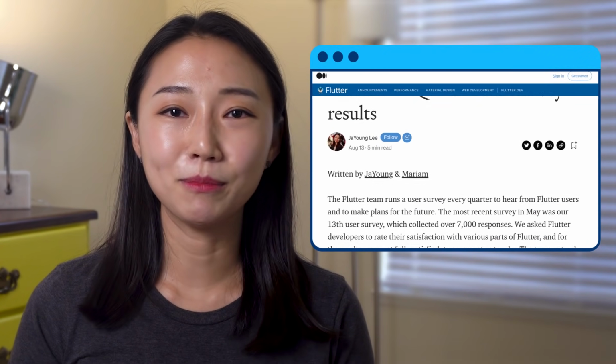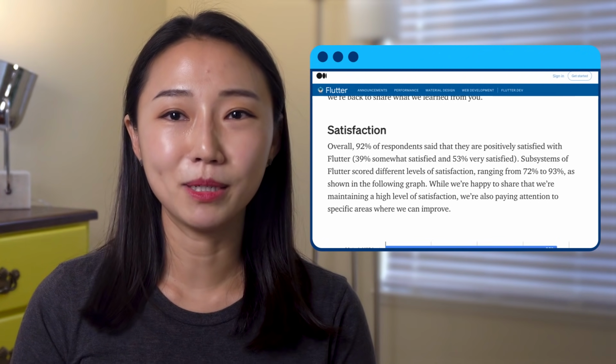So, next time you see this pop up, don't just skip it. We thank you for offering insights and providing suggestions to improve Flutter. You can read all the things the team learned from the survey on Flutter's Medium publication.